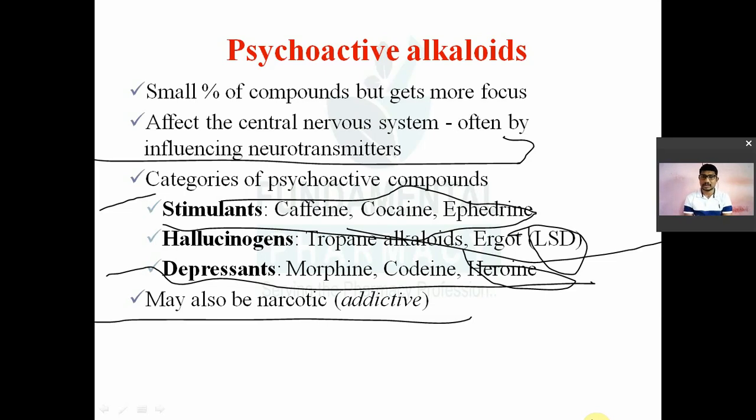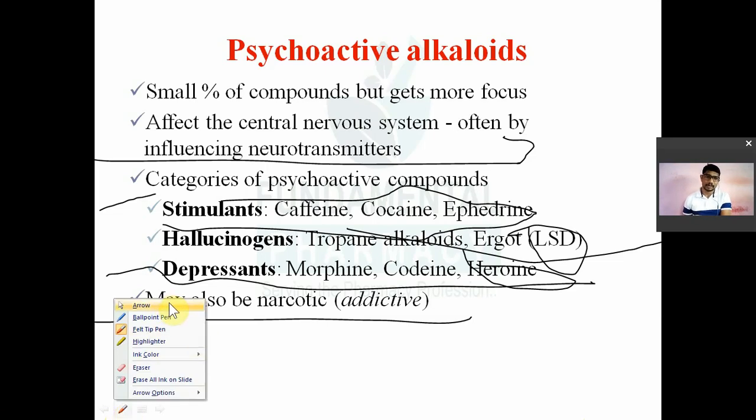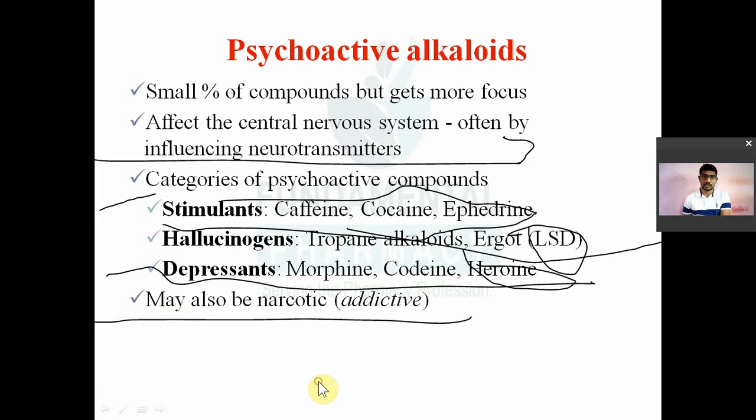So some alkaloids, particularly psychoactive alkaloids, are prone to produce an addictive effect, or habituation. They are prone to produce drug dependence. All these terms are similar: drug dependence, habituation, addiction. There is a little bit of difference. I will tell you the difference in pharmacology.